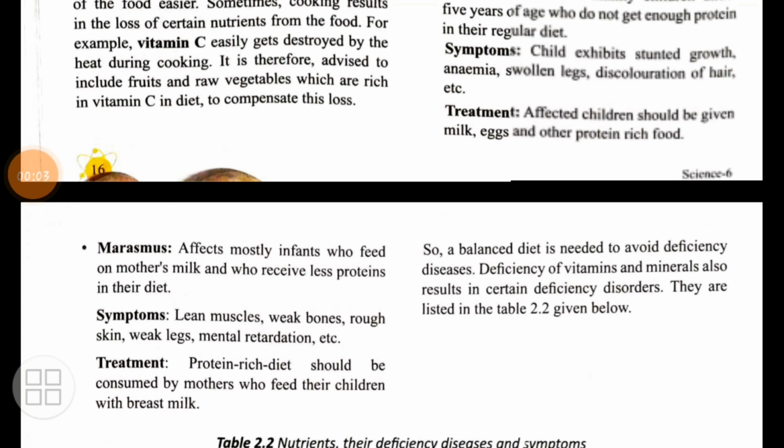So both these diseases, kwashiorkor and marasmus, are caused due to the lack of protein in the diet. And in both the cases, children are advised to have protein-rich food materials. Marasmus, what happened? The mother, the one who is feeding, does not provide enough protein, and that's why it is recommended that a protein-rich diet should be taken by the mother who is feeding the small baby or infant.